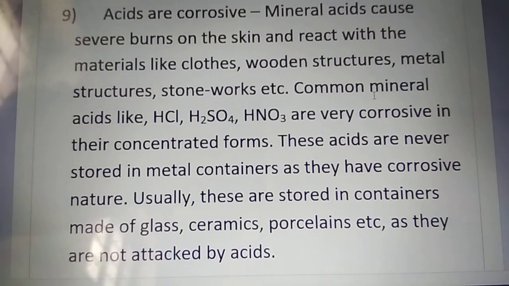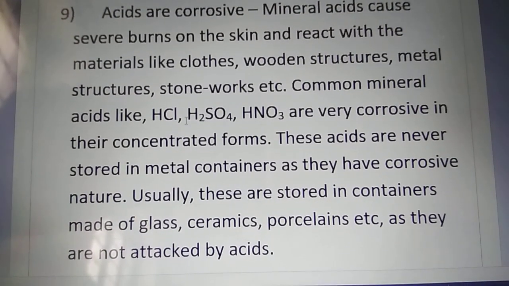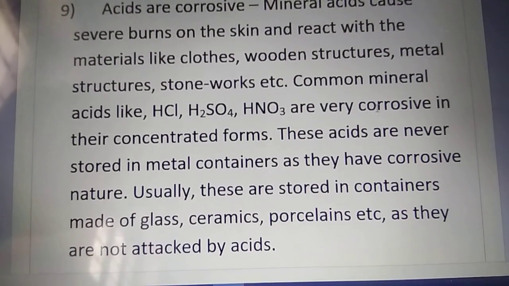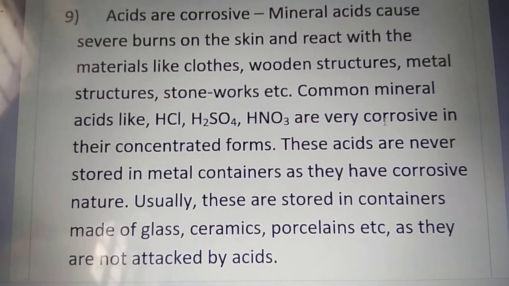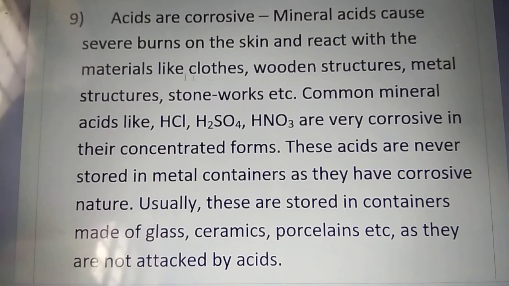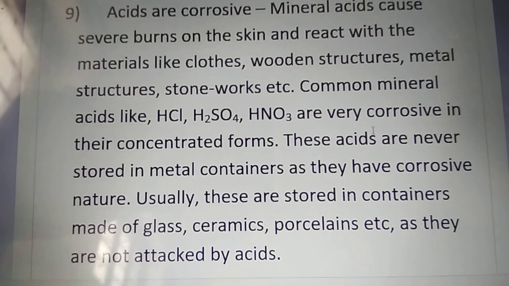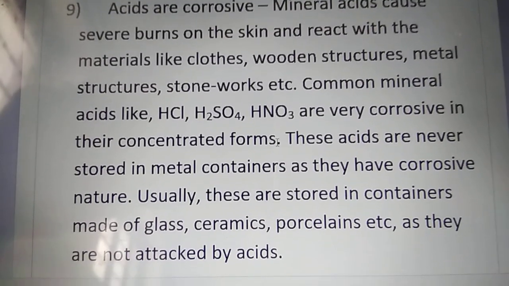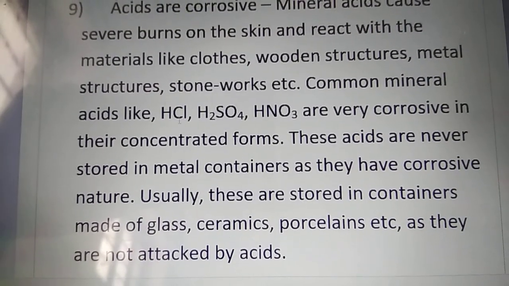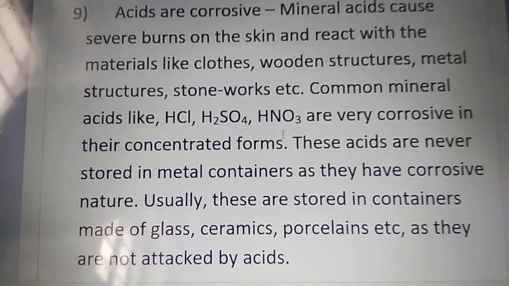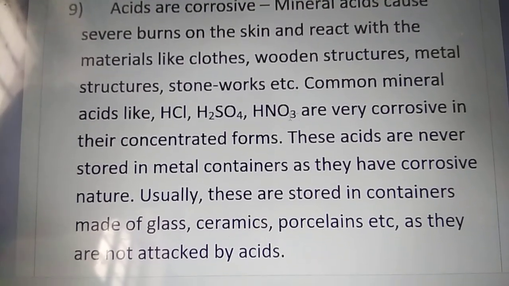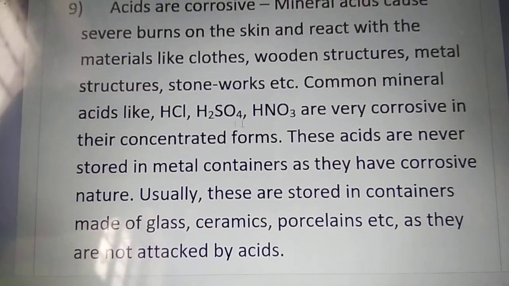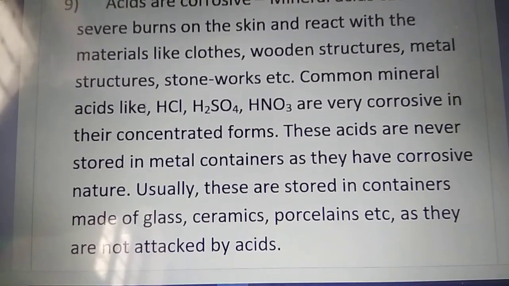It is observed that the most common mineral acids like hydrochloric acid, sulfuric acid and nitric acid are very corrosive. They can damage this type of materials in their concentrated forms. Hence, if we want to store these concentrated acids in the laboratory, which type of container should we use?